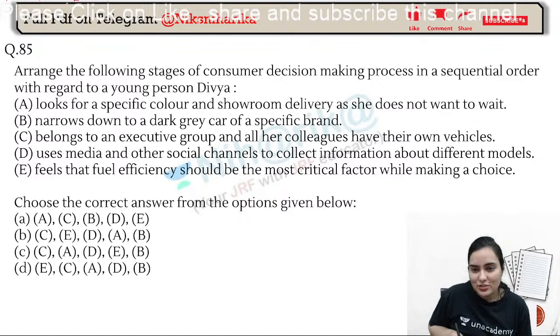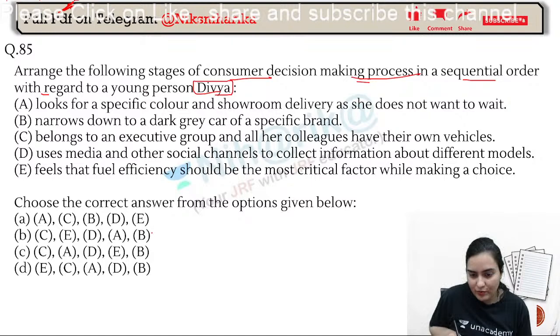Arrange the following stages of a consumer distribution making process in a sequential order with regard to a young person, Divya. Now, Divya actually wants to buy maybe some wearable. Okay, so what is the process? What do you think? Let me help you out.